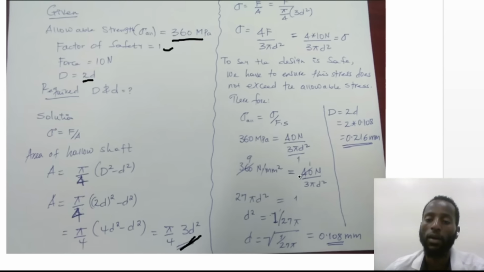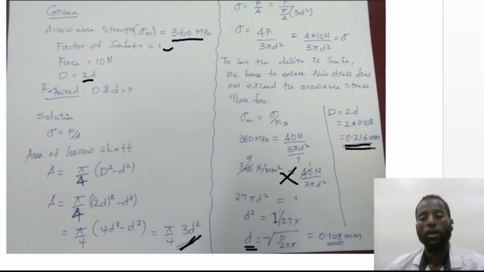And when we simplify the values, by 4 over 1, by 4 over 9, here we have 27. When we multiply this part, 27 pi d square is equal to 1. So d square is 1 over 27 pi, and d is equal to the radical of 1 over 27 pi. Approximately I found the value 0.108 millimeter, and this is small d, and capital D is 2 times small d, which is 2 times 0.108, which is 0.216 millimeter. So these values are in millimeter.